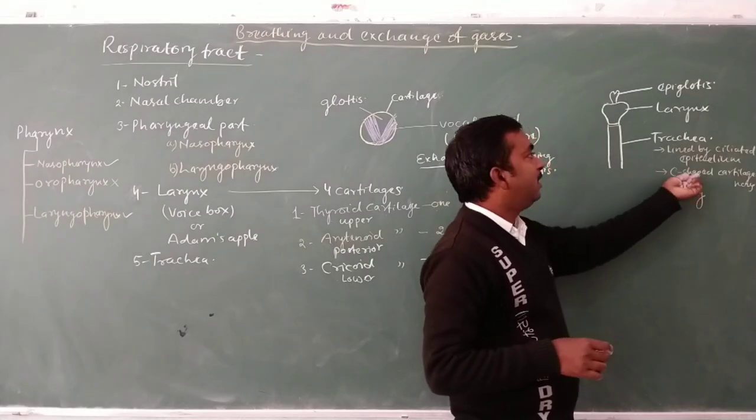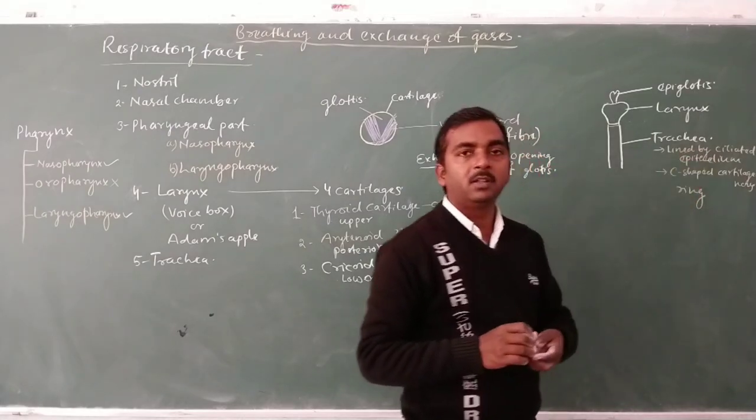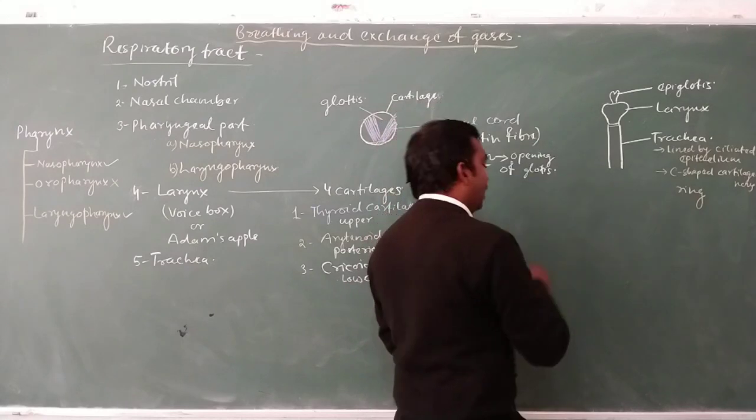So C-shaped cartilaginous rings and ciliated epithelium together make the wall of trachea.